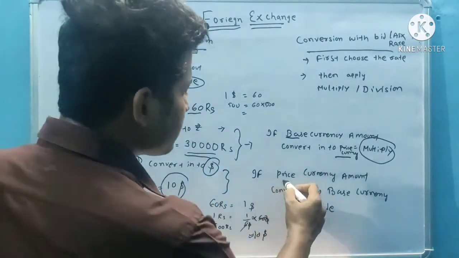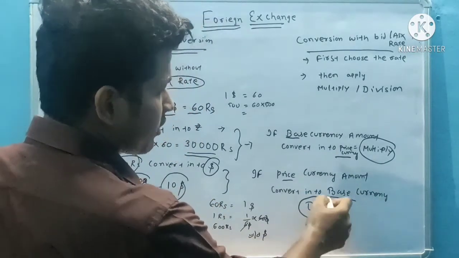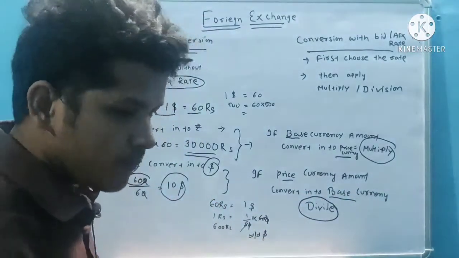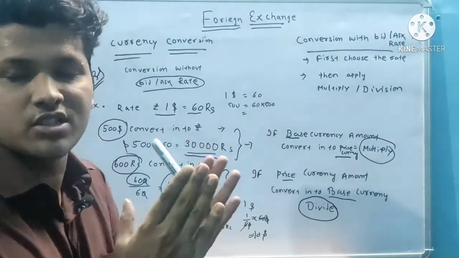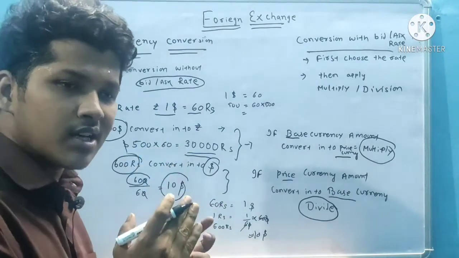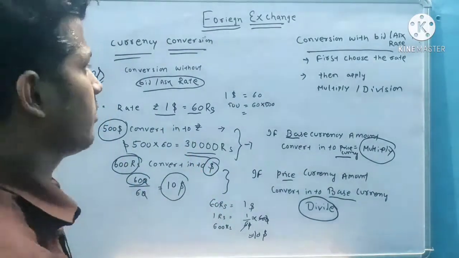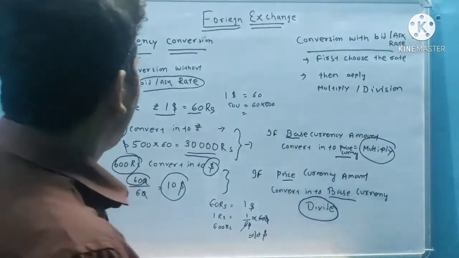So we remember like this. If a price currency amount is converted into base currency, then divide. So there are two rules. If a base currency amount is converted into price currency, then multiply. If a price currency amount is converted into base currency, then divide.